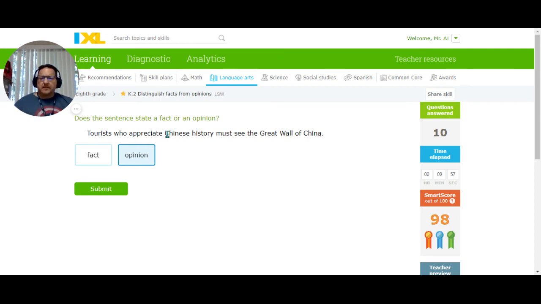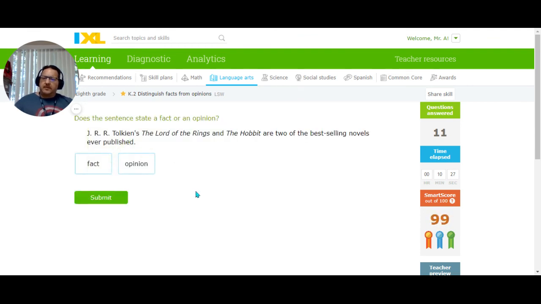See, even I have to think about it. Circular reasoning, and perhaps it's also another type of logical fallacy. I'm losing my train of thought. It's called No True Scotsman. So essentially it's saying that if you don't see the Great Wall of China, then you must not appreciate Chinese history, which is, again, just not really true. So opinion, submit. Last one.